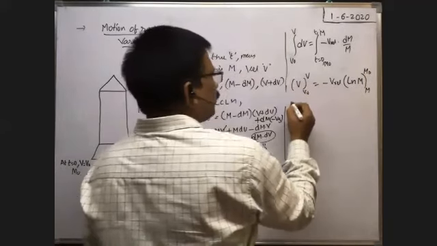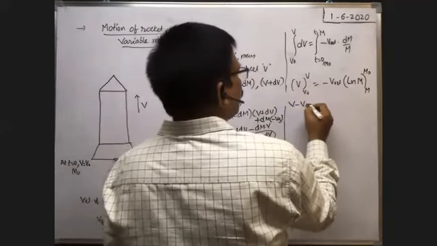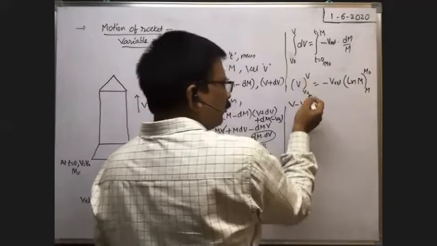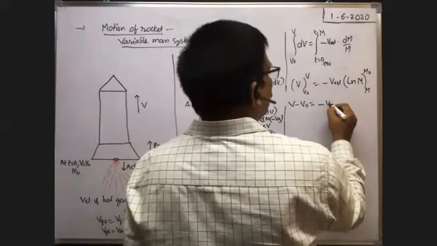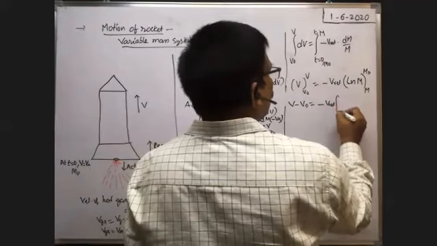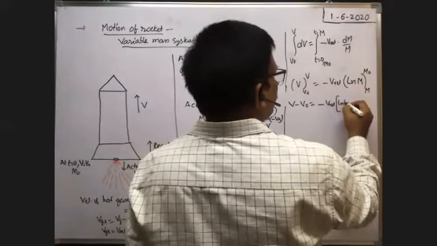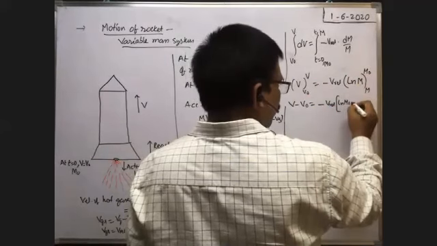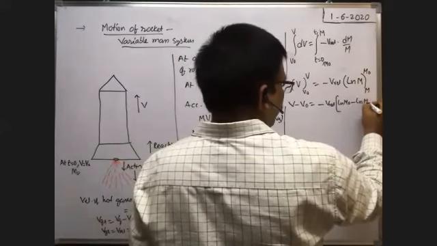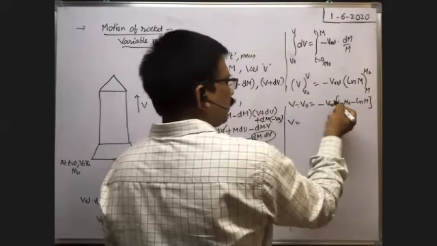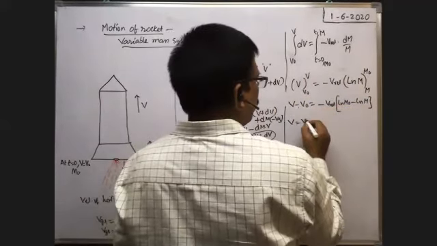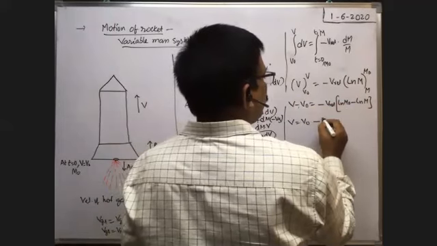So you substitute the limits here. v minus v naught. Here you first substitute the upper limit. Before substituting the lower limit, you have to put a minus sign. So minus v relative into, first the upper limit, you substitute ln m naught. Before substituting the lower limit, you put minus sign ln m. Okay, so v is equal to, you write minus v naught on the right side. So v naught minus v relative.